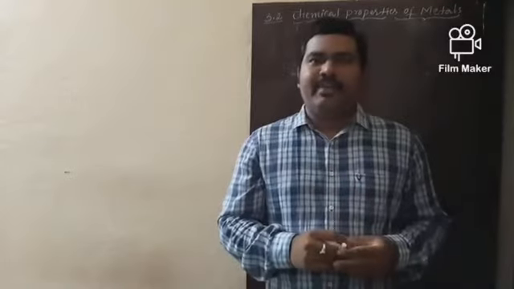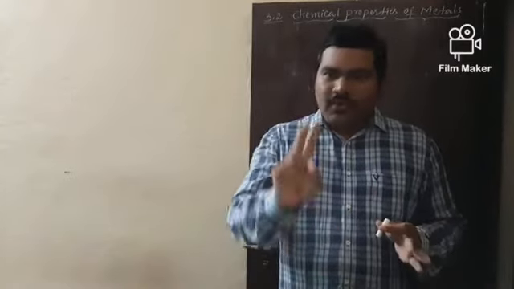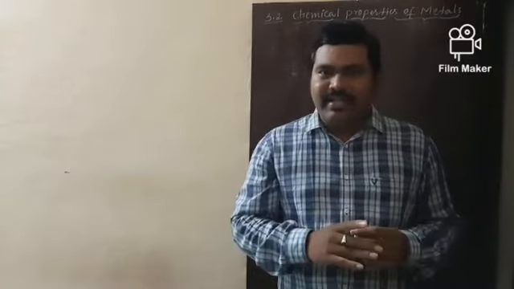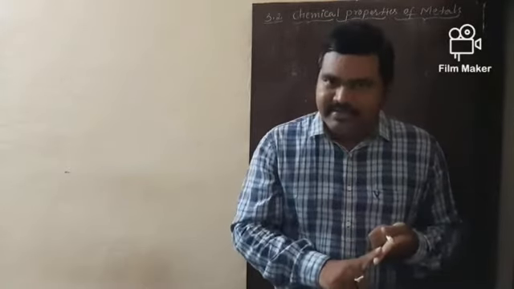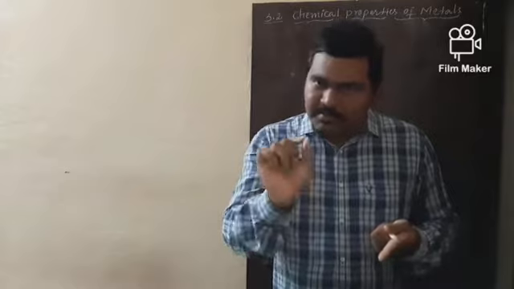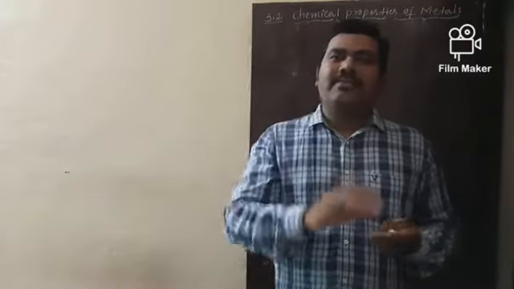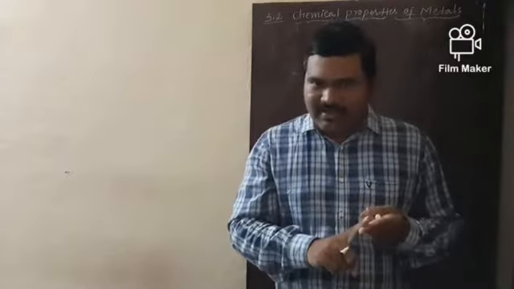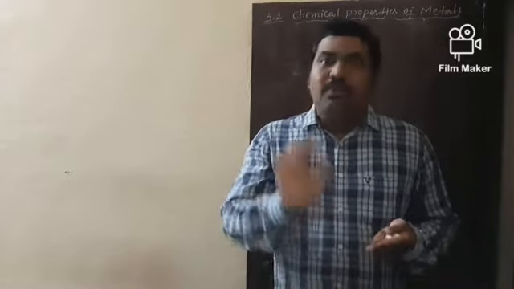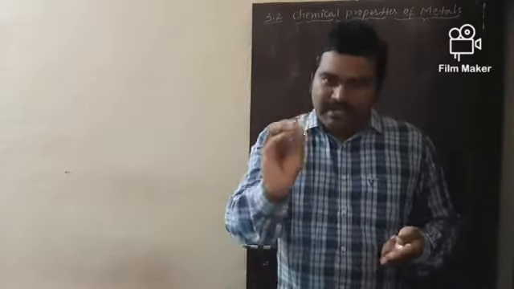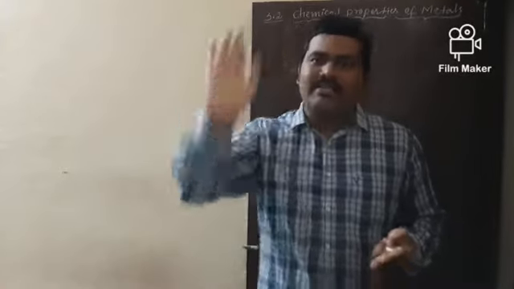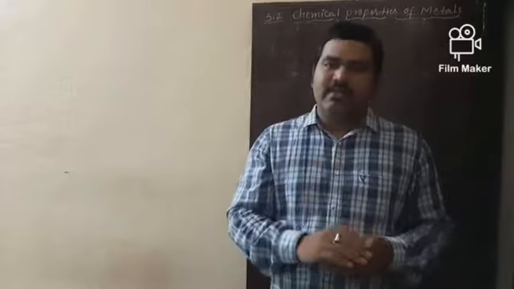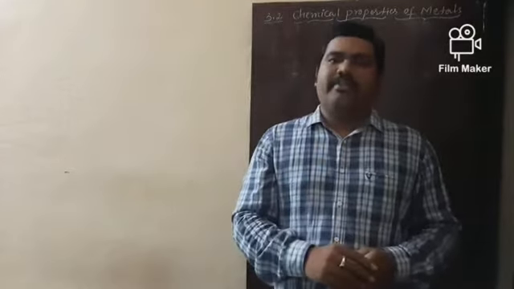But today, let us learn about only two chemical properties. The first one: what happens when metals are burnt in the presence of air or oxygen? And the second one: what happens when metals react with water? So these two sub-themes we are going to learn in this module.